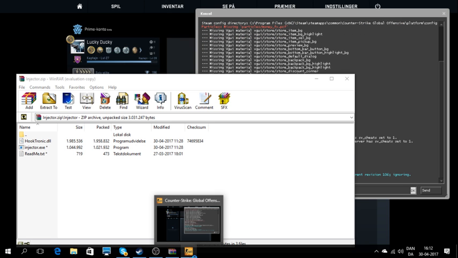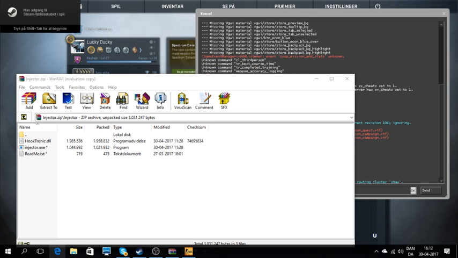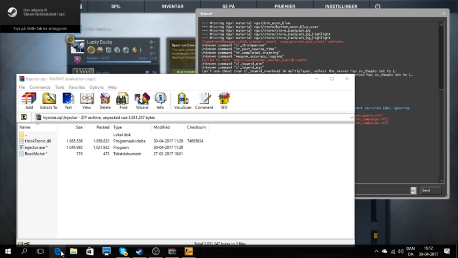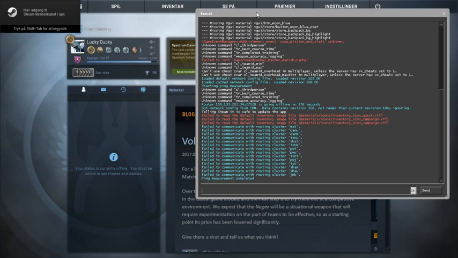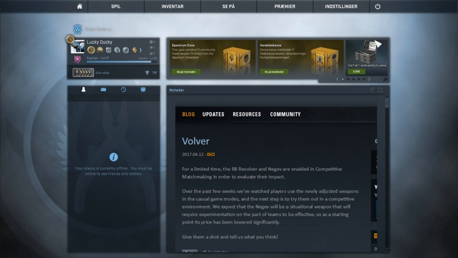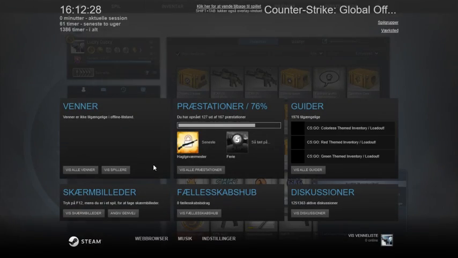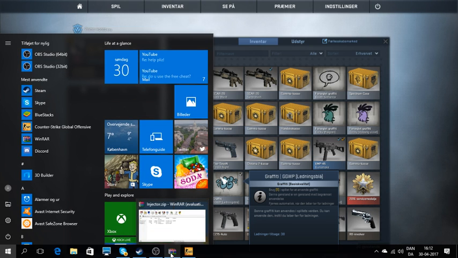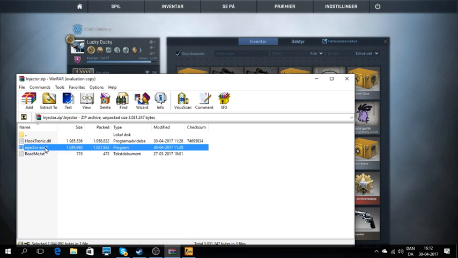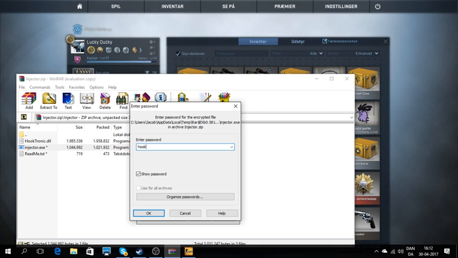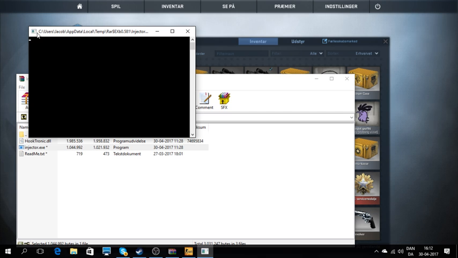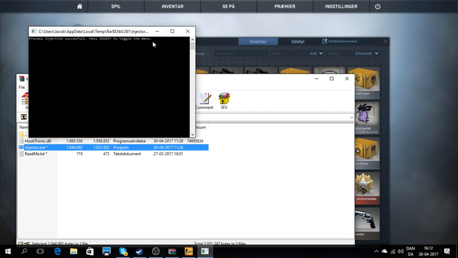But if you're using Microsoft, what is it? I don't know. It will say danger, malware, and something like that. It's because all cheats have something like it's cheat, dude. But here you can say open this. Press double click at the injector. Type in HookTronic. Then press OK. This will come up and say process injection successful. Press insert to toggle the menu.